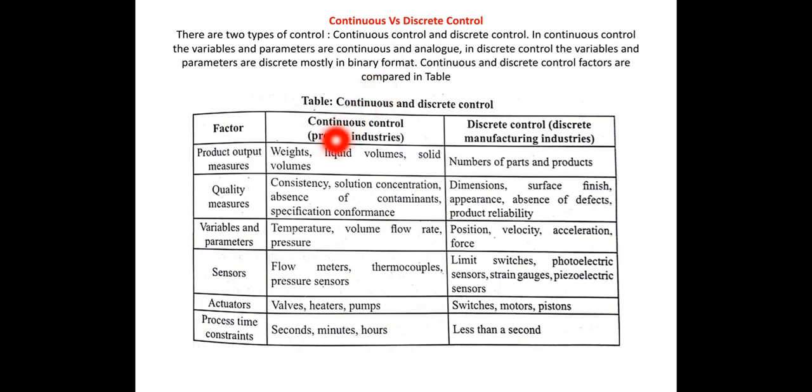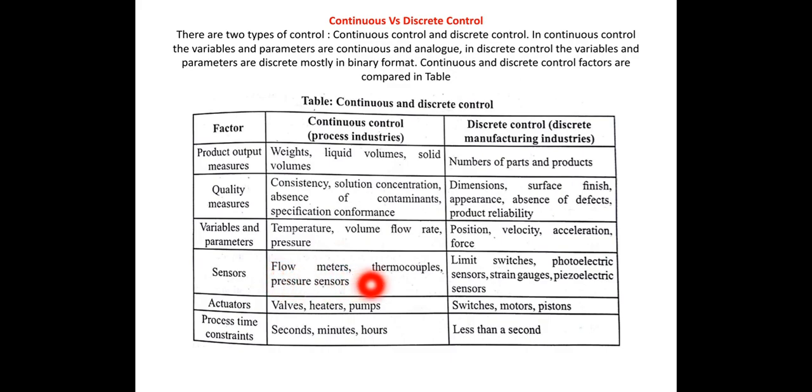Now continuous and discrete control. Product output measures: weights, liquid volumes, solid volumes; here, number of parts and products. Quality measures: consistency, solution concentration, absence of contaminants; specification conformance, dimensions, surface finish, appearance, absence of defects, product reliability. Then variables and parameters: in continuous control, temperature, volume, flow rate, pressure. In discrete control, it is position, velocity, acceleration, force.